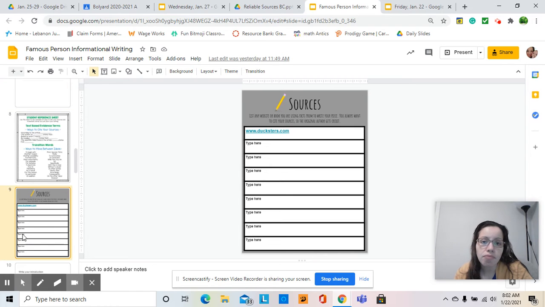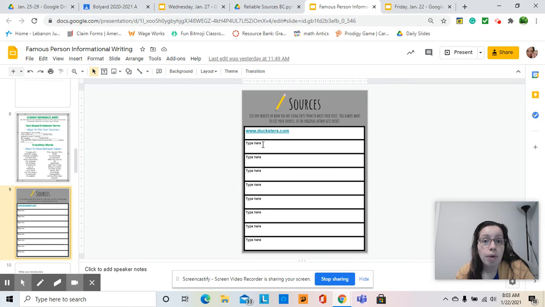You'll see that there's a list of website sources where you can say, here's where I'm getting my information. So if the main information that you receive from me or from Ms. J or from Ms. Moore is from docsters.com, that's the article that you read about your famous person. So we've already listed that there.